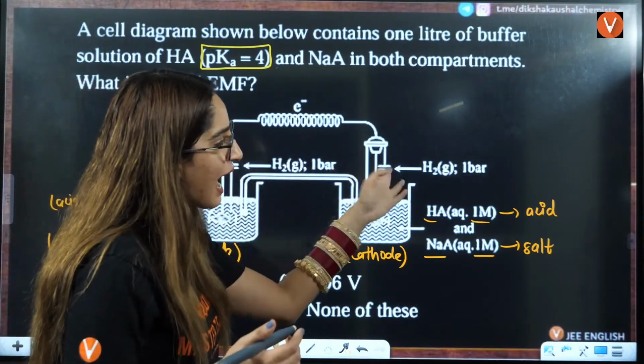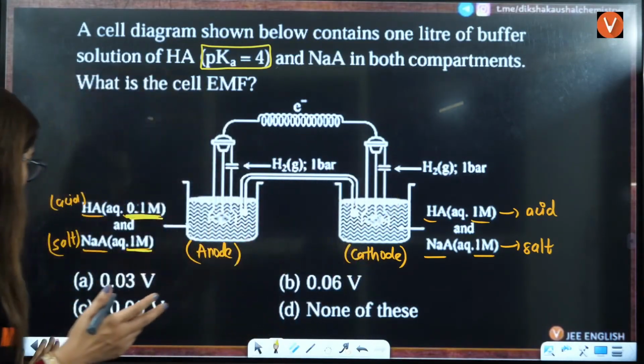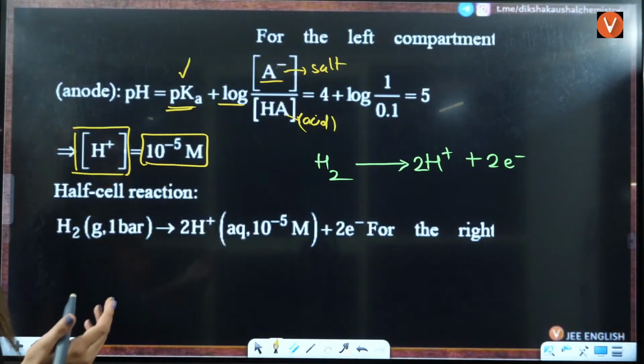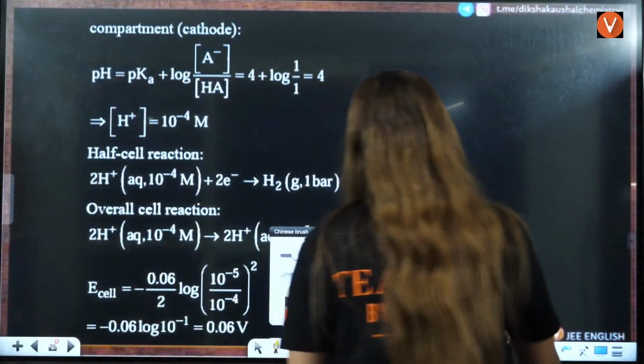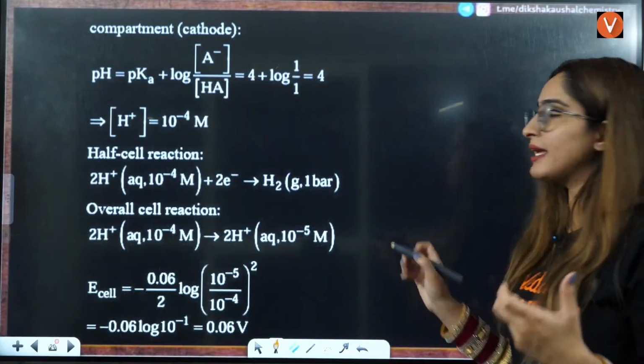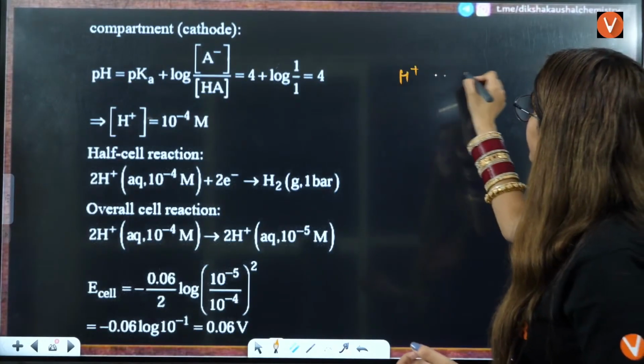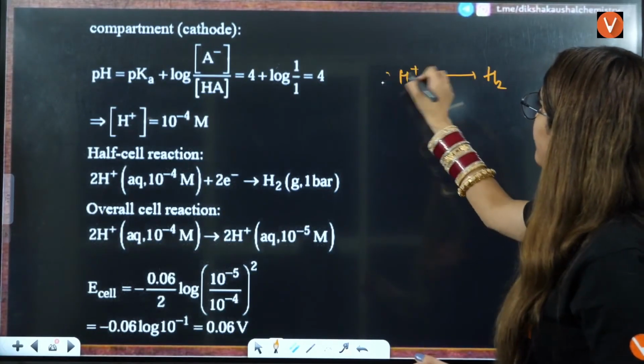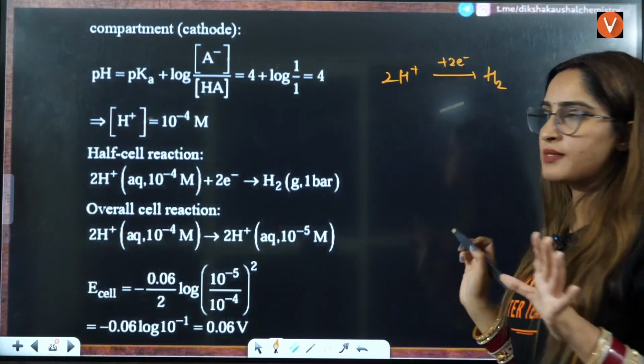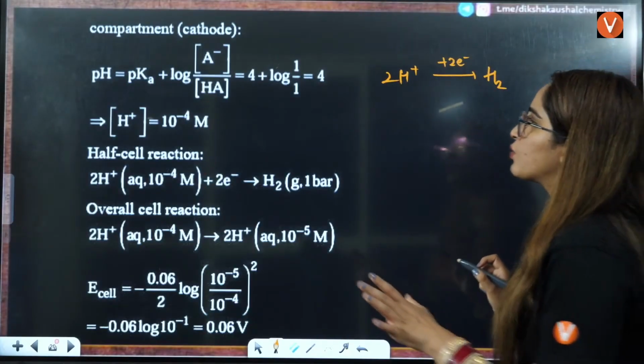Now we will see what is happening at the cathode side. At the cathode side, we know that it will gain the electrons. That means H positive is converted to H2 by gaining 2 electrons. That is what is happening at the cathode side.